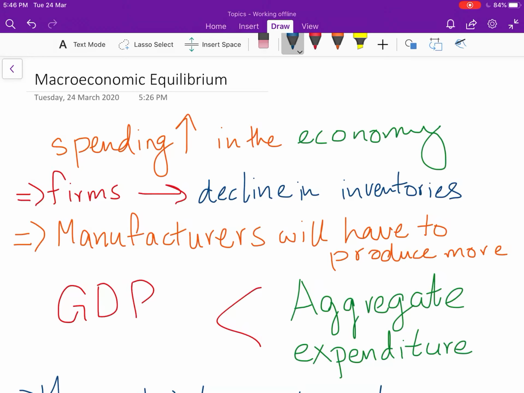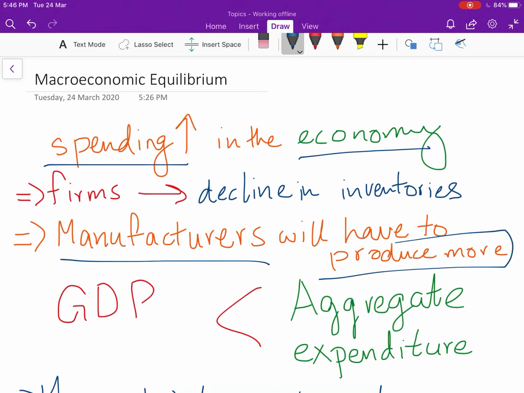Now we'll talk about macroeconomic equilibrium, and it's all about aggregate expenditure and the GDP. So when spending is high in the economy, firms will see a decline in their inventories because people are buying more, they're spending more on goods. And that will lead to manufacturers having to produce more goods.